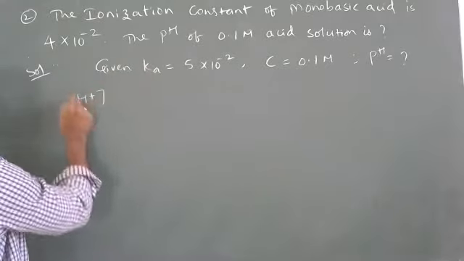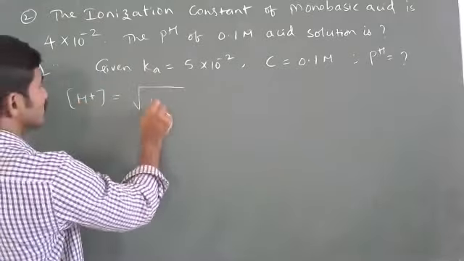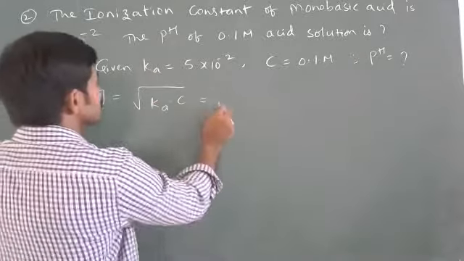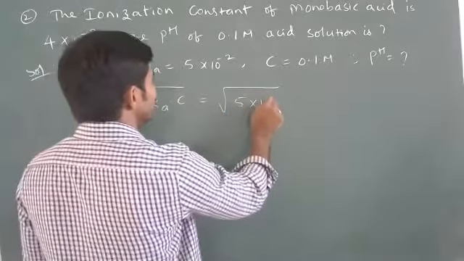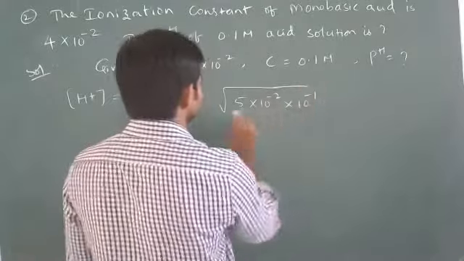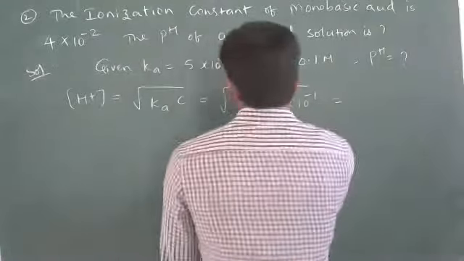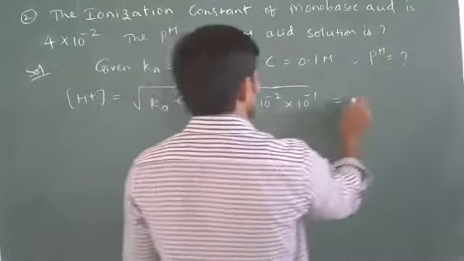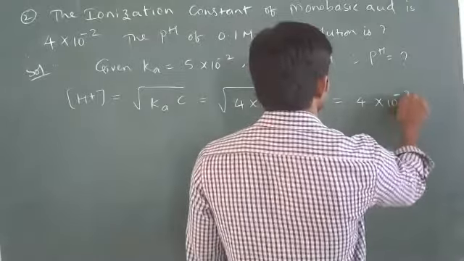So H plus concentration is equal to root of Ka into C. So root of Ka into 5 into 10 power minus 2 into C, 10 power minus 1. So you will get, sorry, 4 I am taking, no? 4. So 4 into 10 power minus 3.